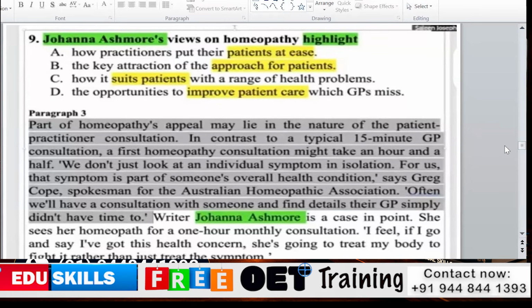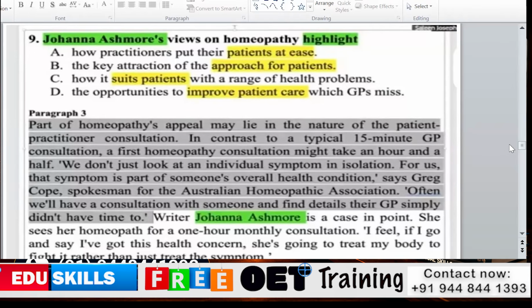So in these 3 lines, there is no information about opportunities to improve patient care, and this option has a grammatical error. GP is miss. In this way, we will never get a proper answer. So straight away we can cancel option D.